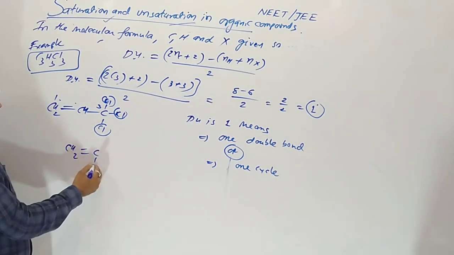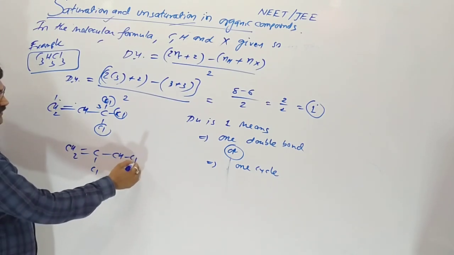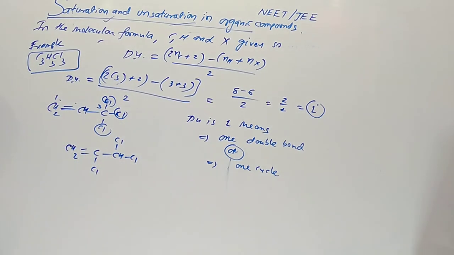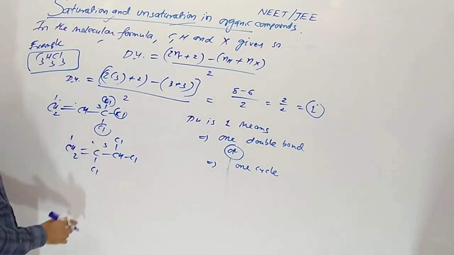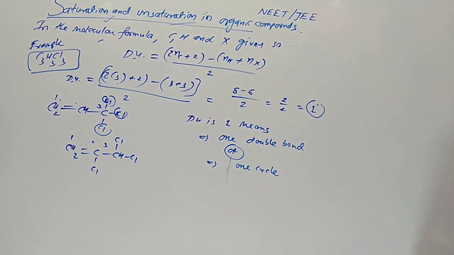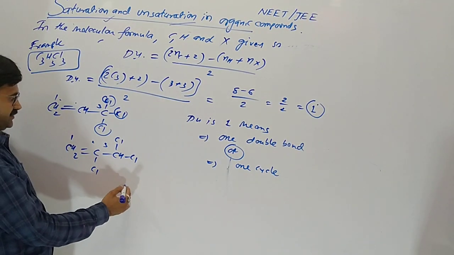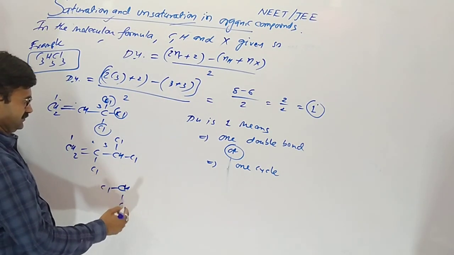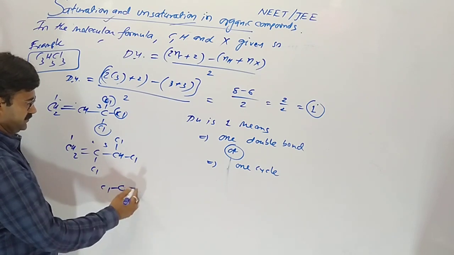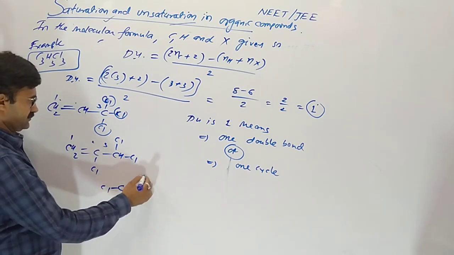Sometimes here Cl, here Cl, Cl. So that will be 2, 3, 3 trichloropropene, otherwise here also CH.